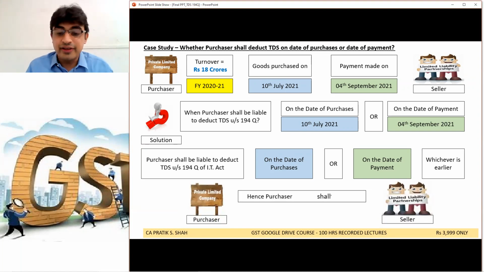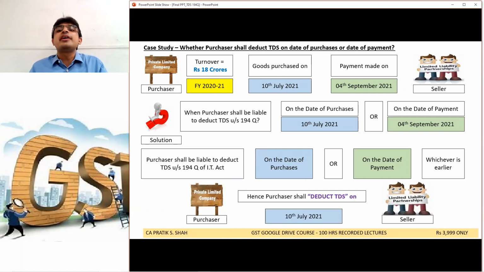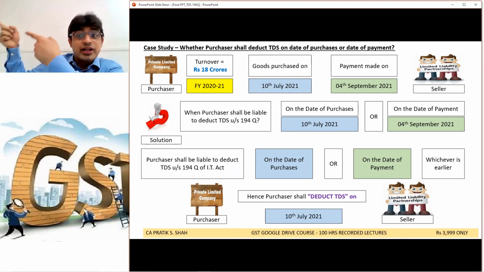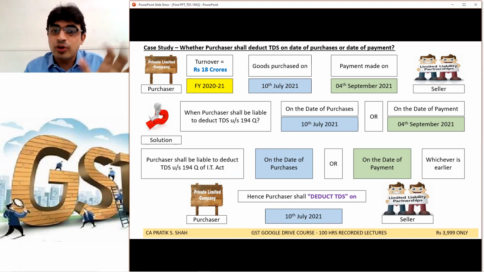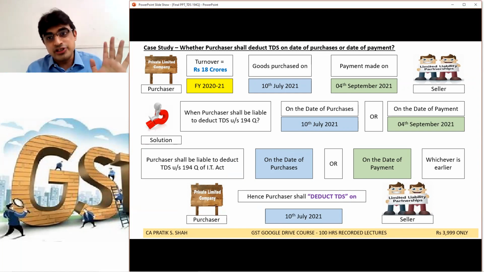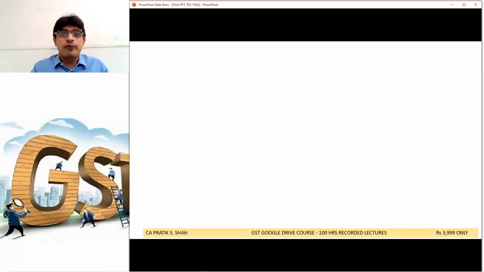So in the given case, purchaser shall deduct TDS on 10th July when goods are purchased. TCS is separate; it is on collection. TDS is very simple: deduct TDS on purchases or payment, whichever is earlier. So this will clear a few of your queries.